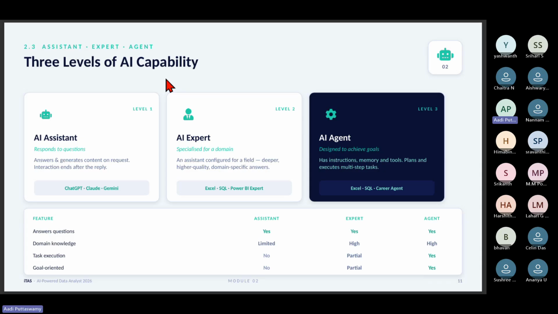This is what you have to think: AI assistant, AI expert, AI agent. I think I told you this, right? What is an AI assistant? It means we just ask, I have a problem like this, can you please help? Can you please suggest? It is like going to temple and praying to God. Then what will God do? I don't know. But if we get something, we are very happy. See, God did this. That's what an AI assistant is.